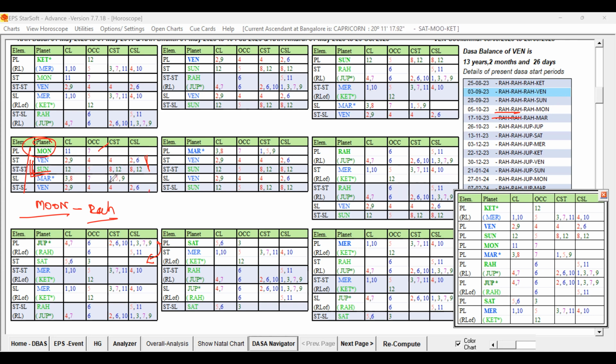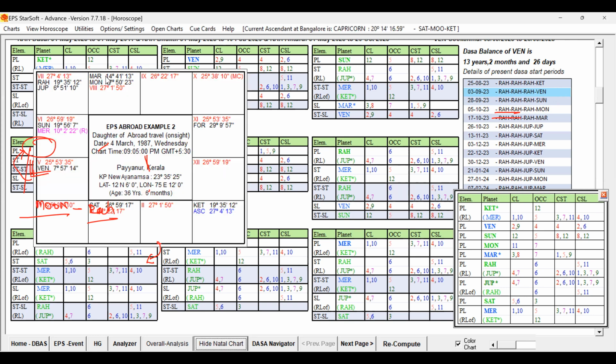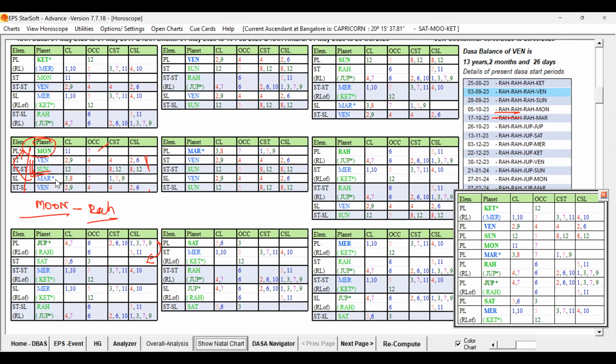Mars is playing role, but Mars being a free planet, that role is limited, and Mars is conjoined with the Moon also. I remember. Let us check the birth chart. Yes, Mars and Moon are conjoined, so there will be a connection between Mars and Moon. So it is supportive. So whether Moon is favorable for abroad travel, yes, Moon is good, and star level is key planet, and 2 level is strong key planet, and Mars is another key planet, and Mars is passing totally into the Moon. That is fine, but the only thing is Jupiter and Rahu, strong favorable key planets.